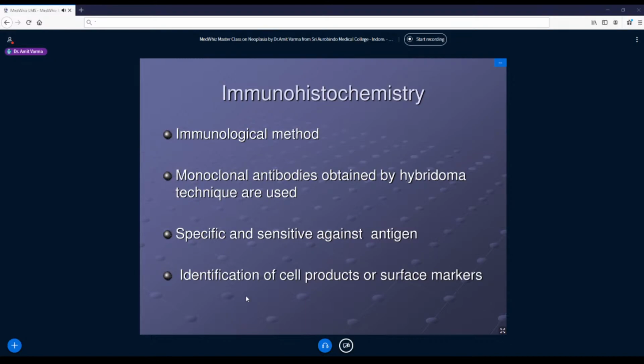Now I take a tissue section. I pour these antibodies over the section. So if there's a keratin in the tumor cells, these antibodies will go and bind to them. So this forms an immune complex. Now this immune complex can be diagnosed with the help of third antibody against these monoclonal antibodies, which are tagged with a dye, which will give a color, right? So in step 2, I will add this another antibody with a dye. It will go and bind to this complex if at all there was a keratin.